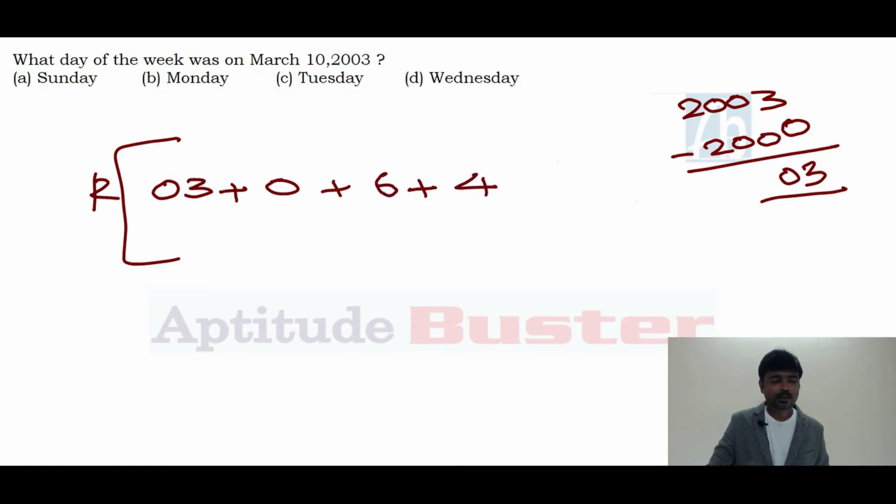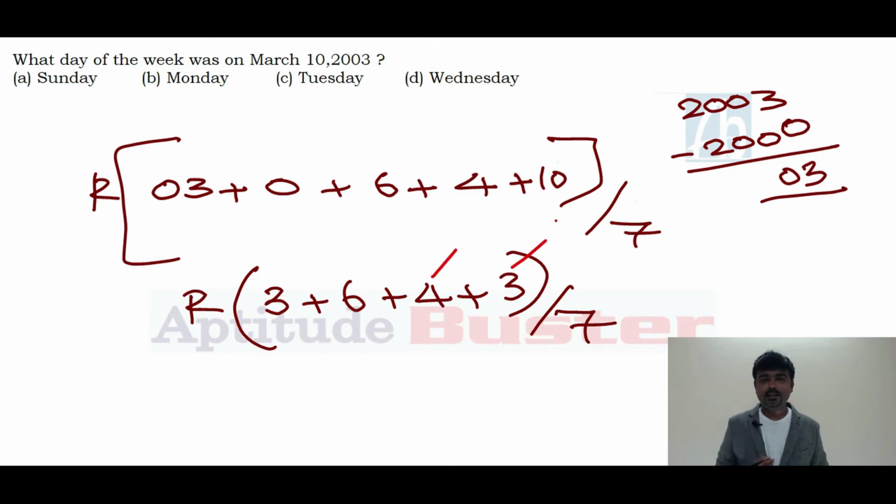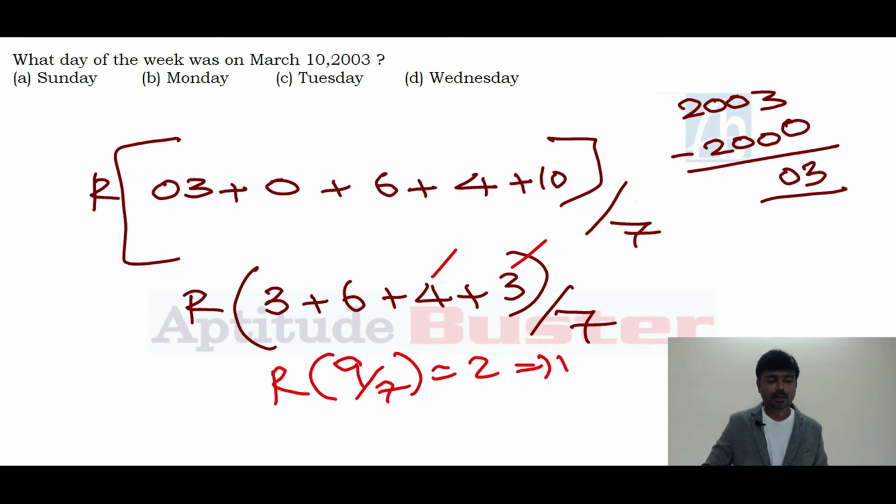Plus March month, the month key is 4, date is 10. Divide by 7. Now 3 divided by 7, 3 itself. 6 plus 4 plus 10 divided by 7, the remainder is 3. We know 4 plus 3, 7. 7 divided by 7, the remainder is 0. 6 plus 3, 9. 9 divided by 7, the remainder is 2. So that is Monday.